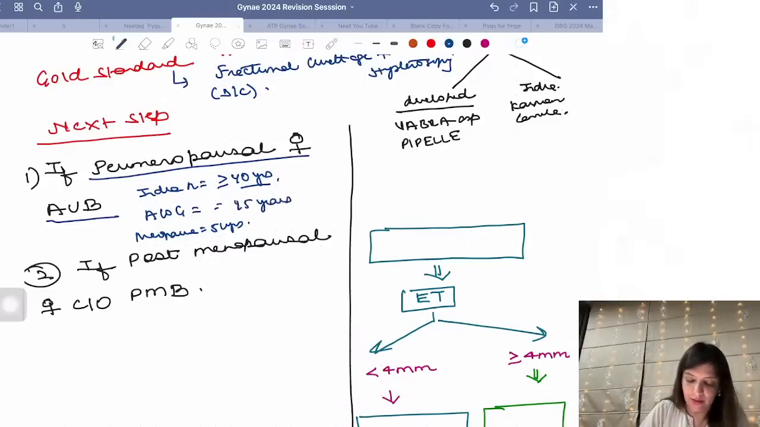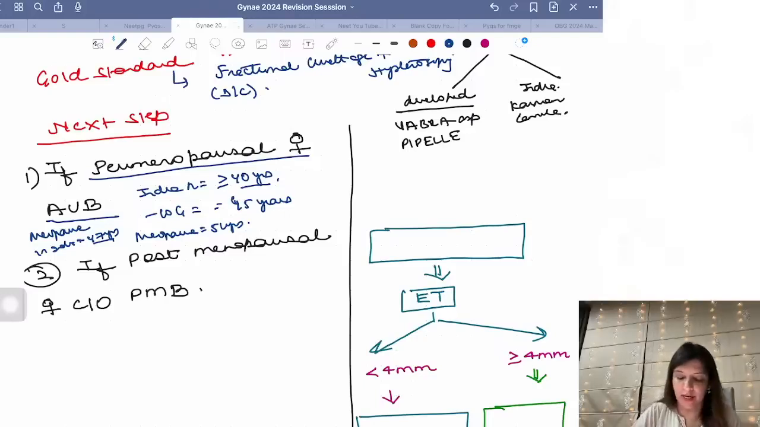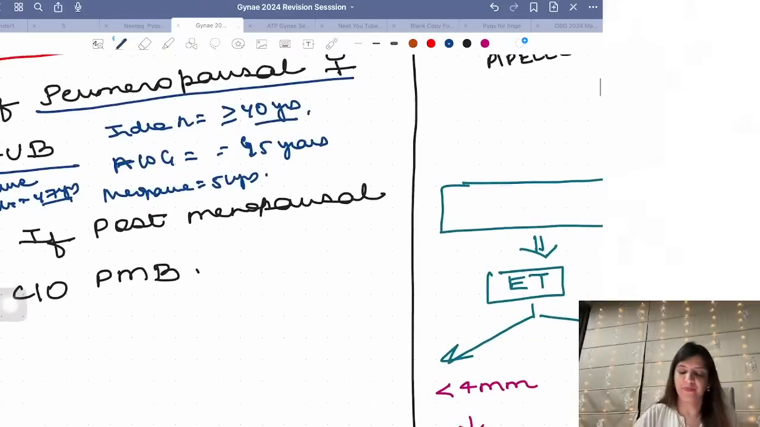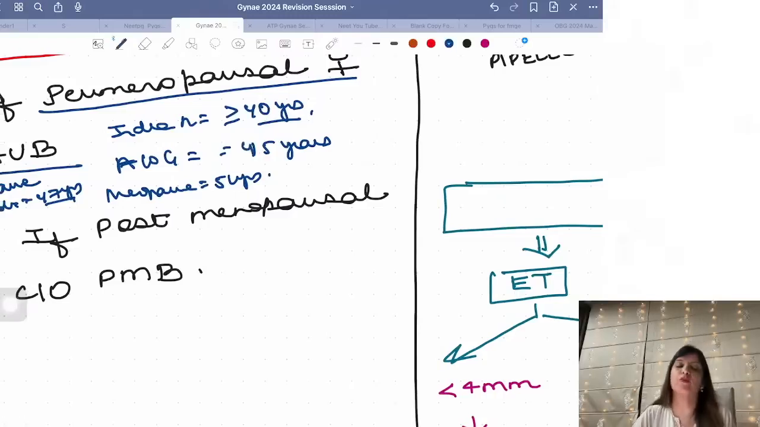In India, what is the age of menopause? 47 years. Right? So menopause in India is 47 years. So perimenopause in India is 40 years, and perimenopause according to the American College of Obstetricians and Gynecologists is 45 years. Right? Now, why am I stressing on perimenopause?